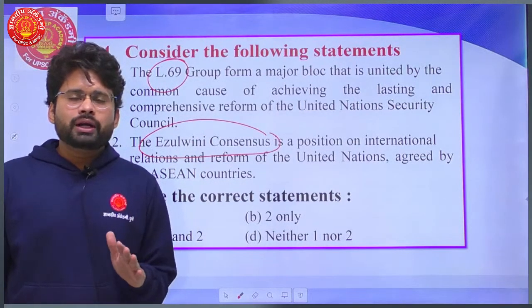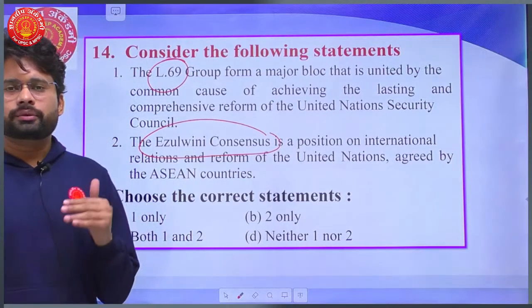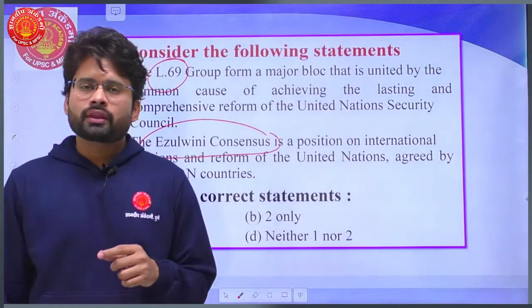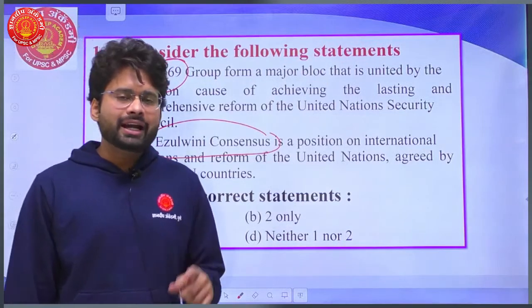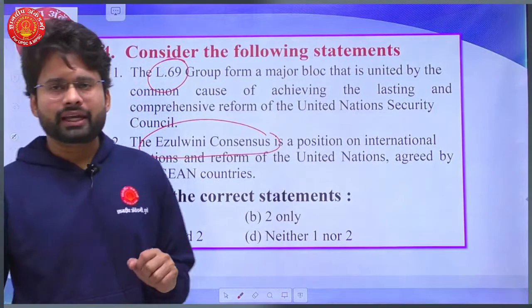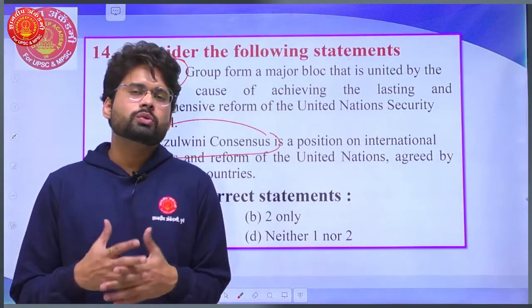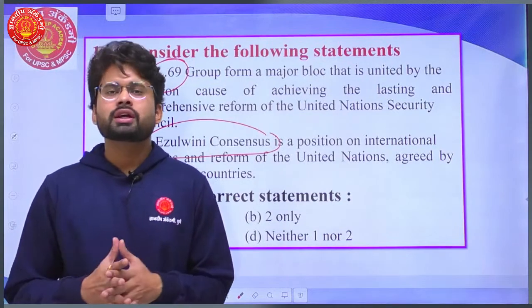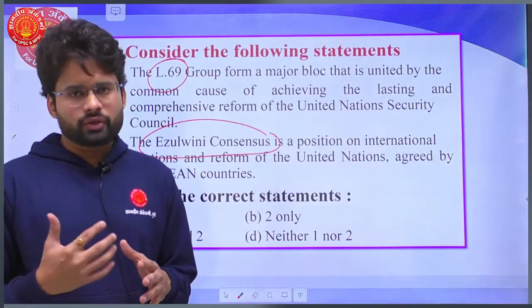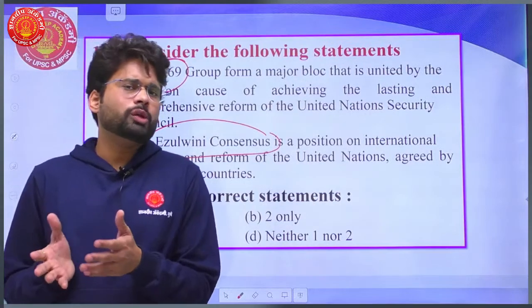This is a very important area to discuss in mains, especially in international relations, where the topic is United Nations reforms, especially the reforms due in the United Nations Security Council. As you know, the UNSC has 5 permanent members which are very powerful in nature. They have much more powers than the other members, and the UNSC consists of a total of 15 members, 5 plus 10, where 5 are permanent and 10 are non-permanent.